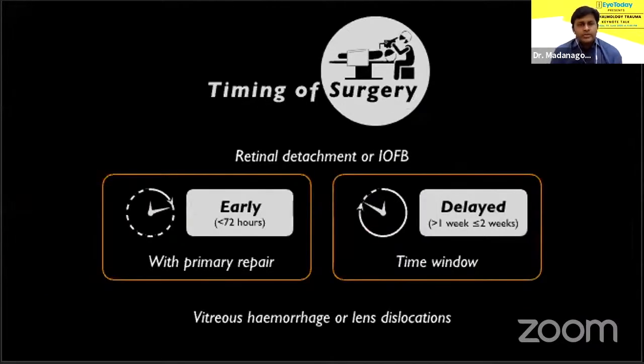There are two ways in which one can approach a posterior segment surgery for RD or retained intraocular foreign body. Either early, along with the primary repair, or in a delayed manner as a second surgery. Of course, if there is just vitreous hemorrhage or an IOL dislocation, one can wait longer.